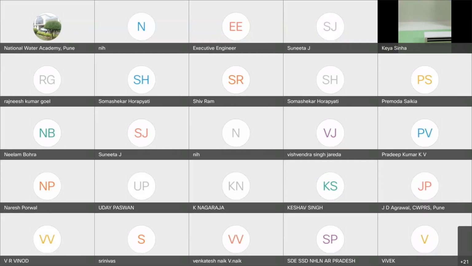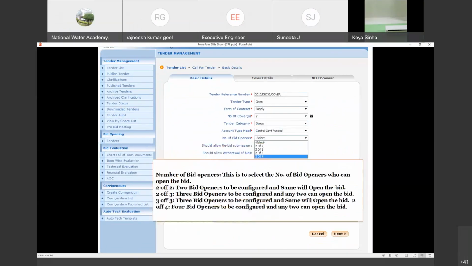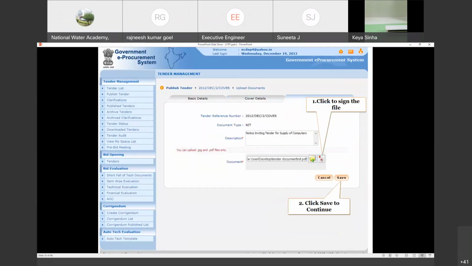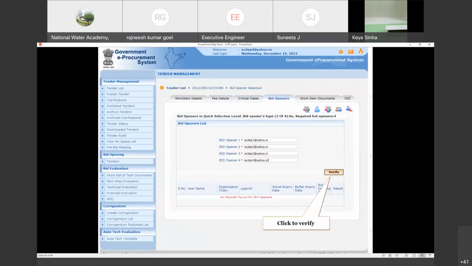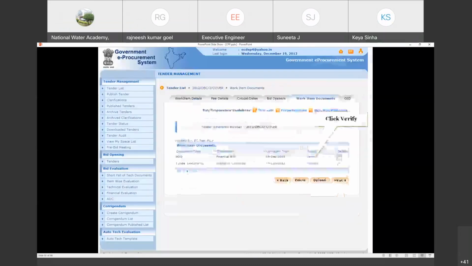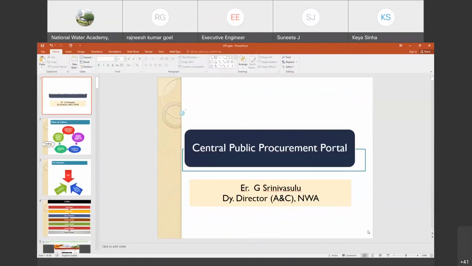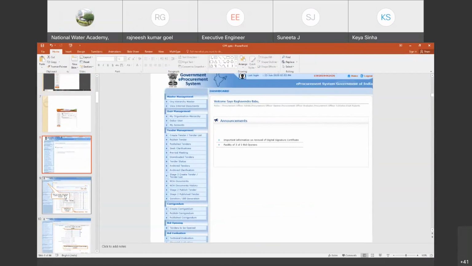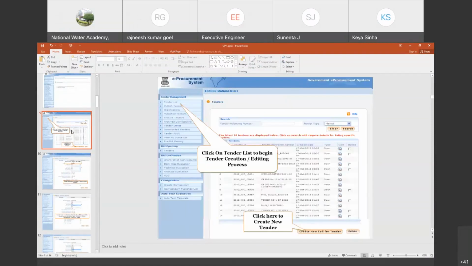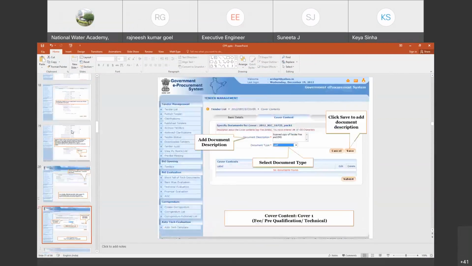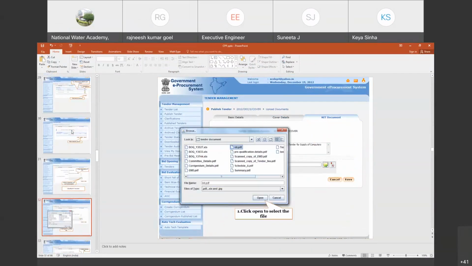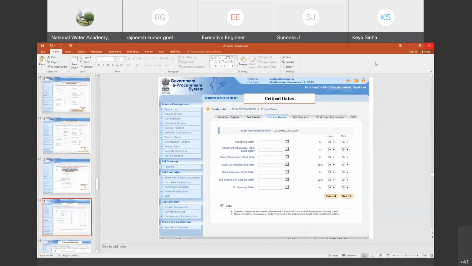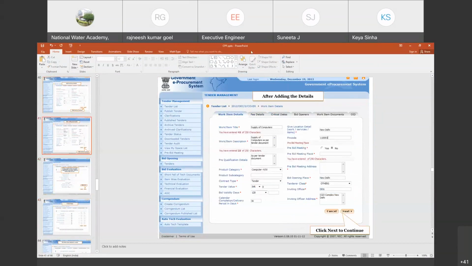In fact, I have even prepared a detailed PPT. Each and every one, you can go through this one. Each and everything we have given in detail. So I'm going to share this PPT also. All the steps are mentioned here, so it is going to be useful as reference material. I'm going to share this in our WhatsApp group. Okay. So if you have any doubts, you can ask me, or else we'll close the session now.